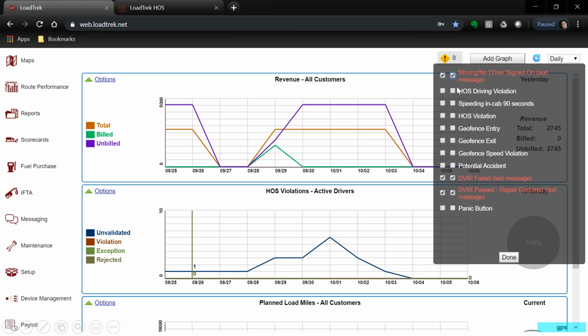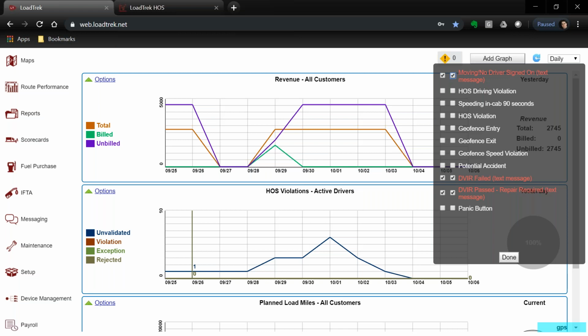Now that I've selected the column on the right, that sends a text message to my mobile phone that I have set up for myself as a user in LoadTrek. I get a text message now every time a truck exceeds 5 miles an hour, begins driving without somebody logged in.